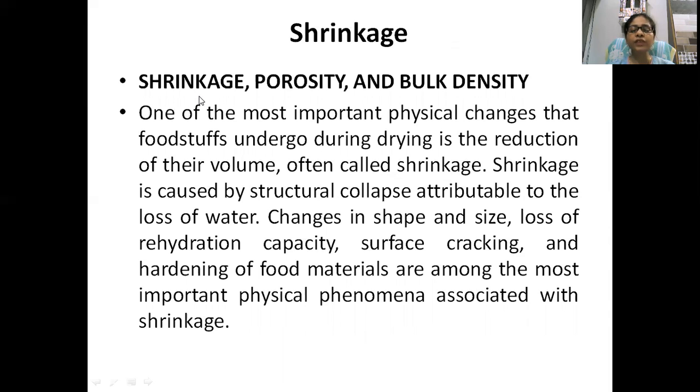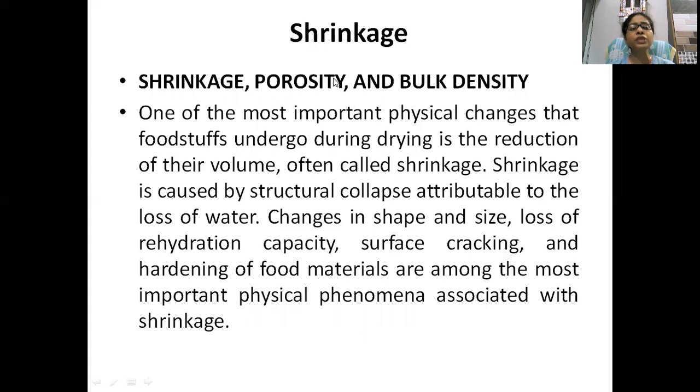Shrinkage is caused by structural collapse attributed to the loss of water, changes in shape and size, loss of rehydration capacity, and surface cracking. These are the many effects that can be seen during the dehydration process. Bulk density can be changed because previously the water content is higher, so after drying, when water is removed, bulk density will be different. Porosity will also be changed.